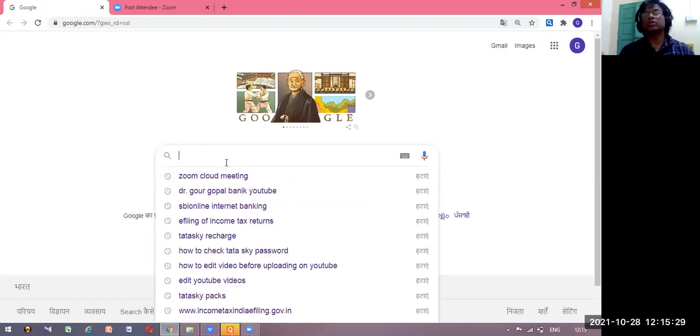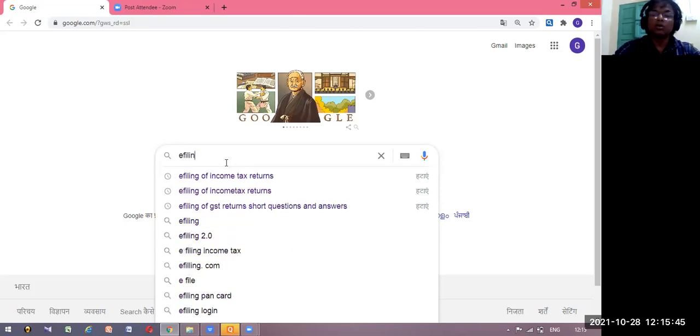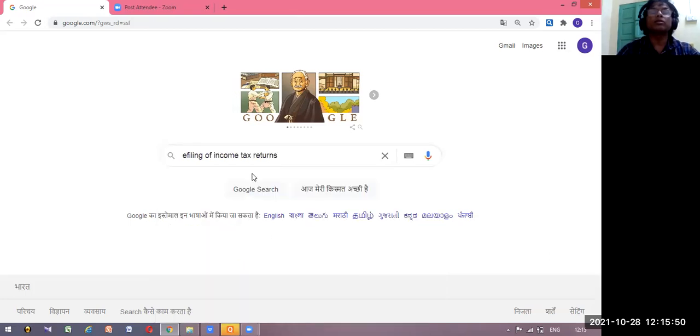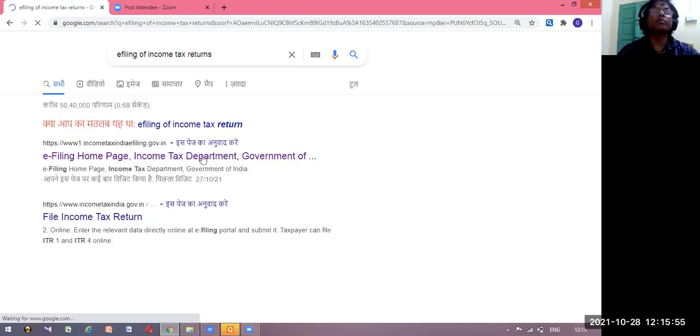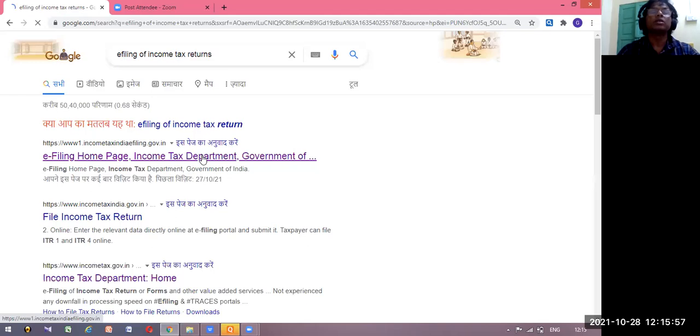You can go to www.incometaxindia.efiling.gov.in and log on that way. But instead of typing all that, you can simply write here "e-filing of income tax returns". Just click it and you can log on easily. Let me go to the home page of the Income Tax Department, Government of India. It will take some seconds to open, and I'll show how to log on.